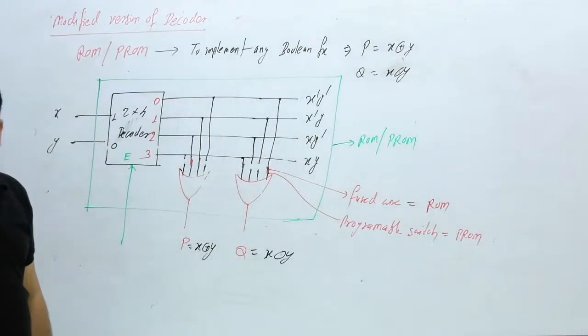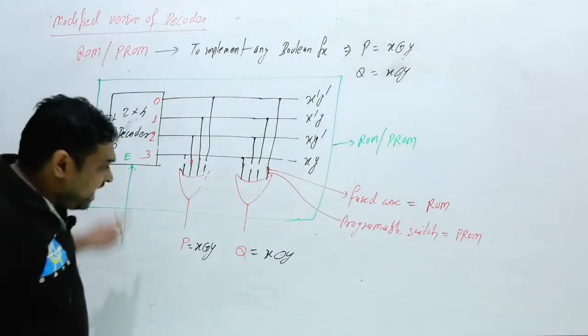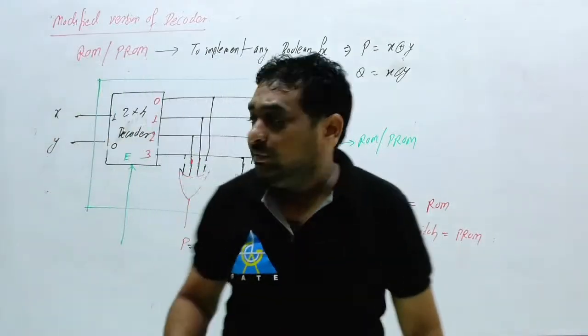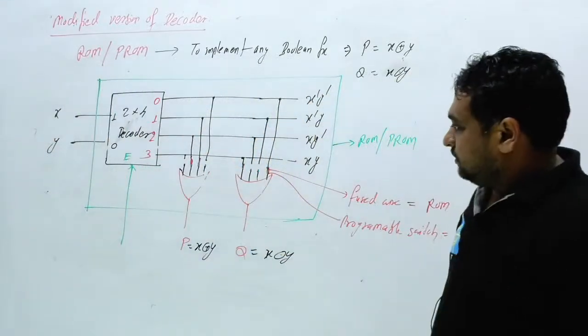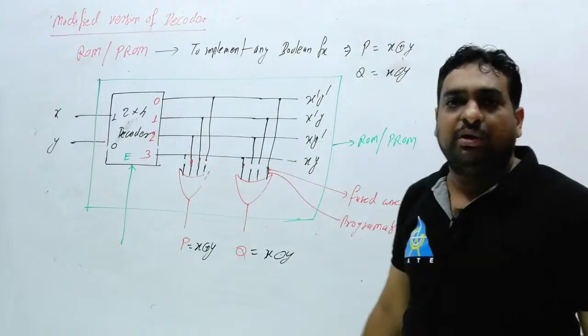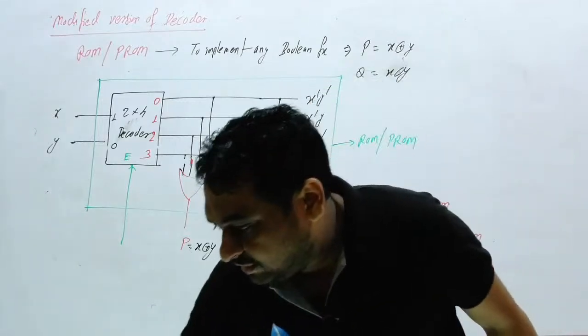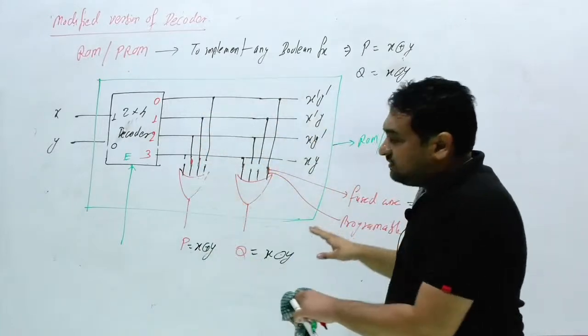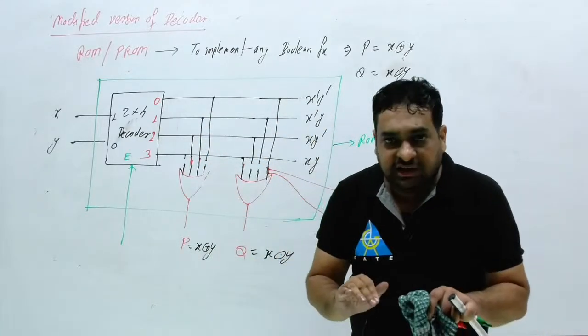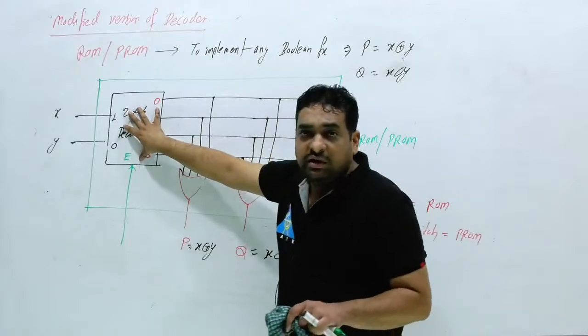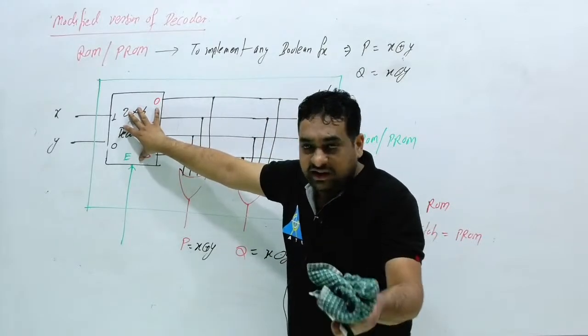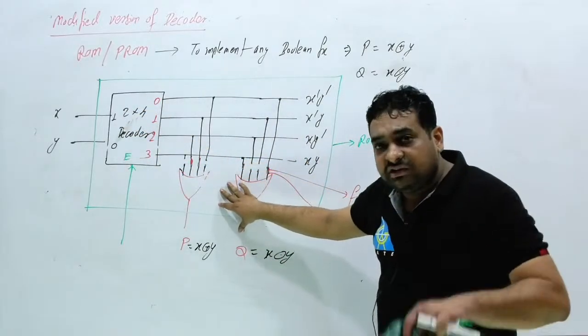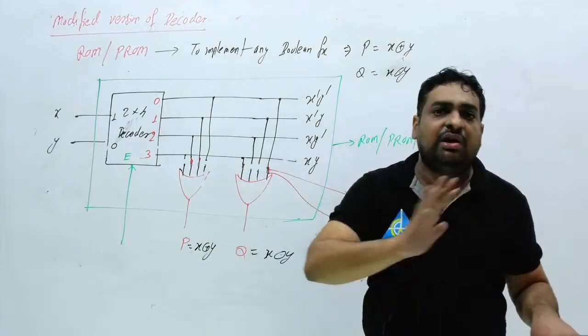Now we have to study the actual PROM, and this is a very important topic. Generally in GATE you will get questions from this PROM. Now how can we represent PROM? Just wait. Clear this thing? In a ROM circuit, one decoder, meaning the AND array, is already present, and here the OR array is present. You don't have to connect extra logic gates.